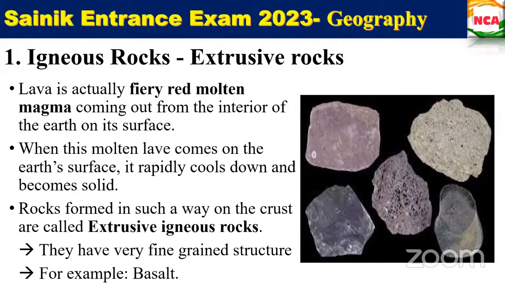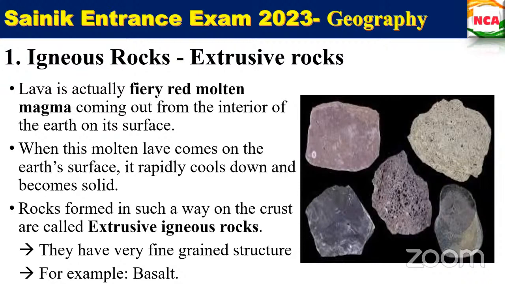Harish, continue. Rocks formed in such a way on the crust are called extrusive igneous rocks. They have a very fine grained structure, for example, basalt.